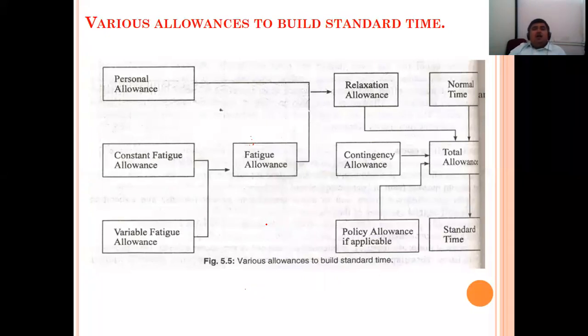Everything will come into that 1 hour. That means if a worker is entering into the industry, he should work continuously at least for 7 hours. Though his shift was for 8 hours, he should work continuously at least for 7 hours. That is expected in industry.